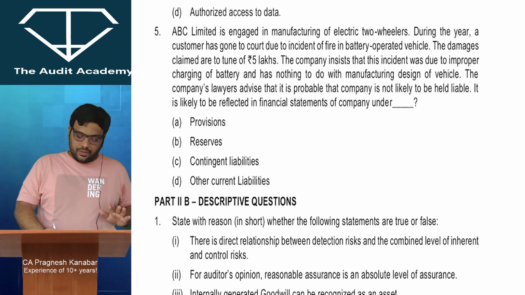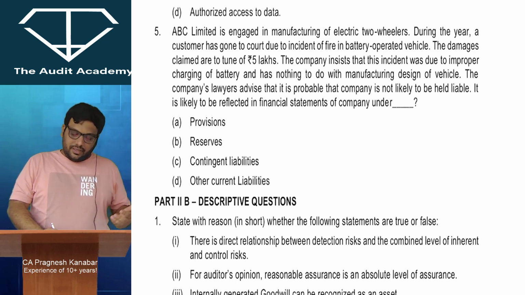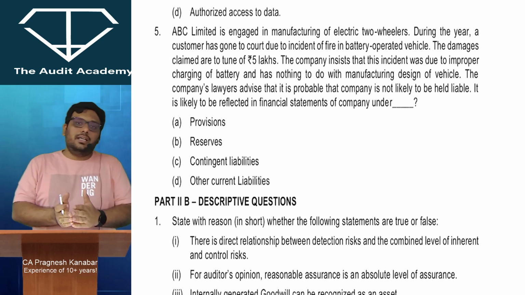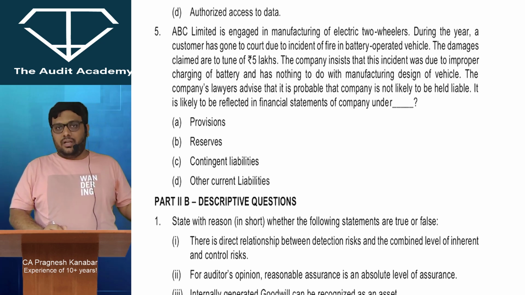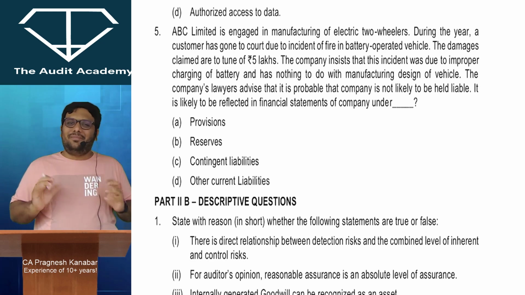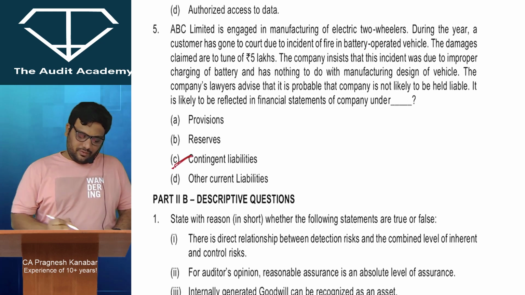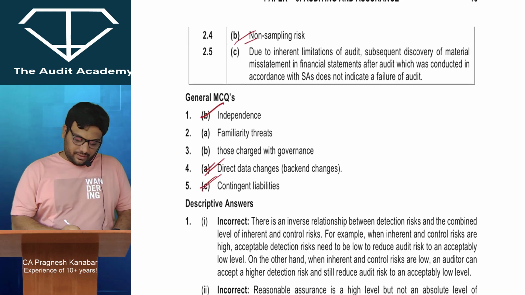liable. It is likely to be reflected under, see, in a legal case, if the chances of losing are more, then you go for provisioning. Otherwise, you just show it as contingent liability in the notes to account. So that is the point of contingent liability. I think it is very clear.